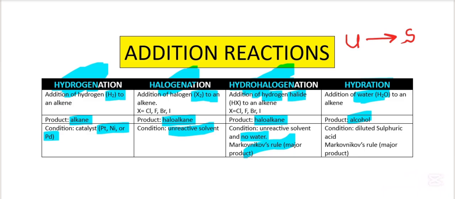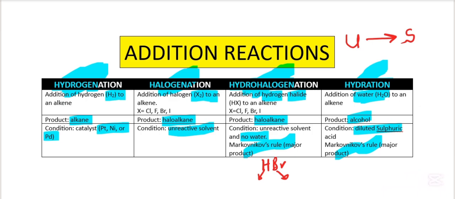So the Markovnikov's rule, as we have here, for example H and Br. Where will H go and where will Br go when it is alone? H goes to the carbon with more H, and Br goes to the carbon with fewer H. That is Markovnikov's rule. So with hydration we use a diluted sulfuric acid as well as the rule of Markovnikov.